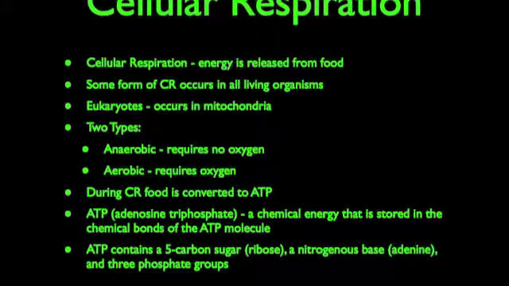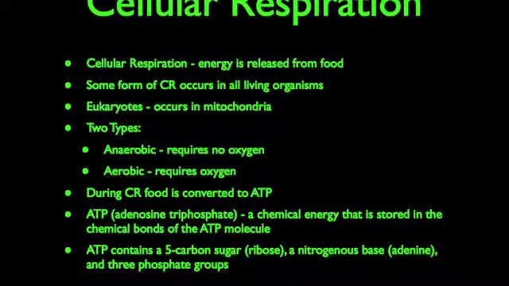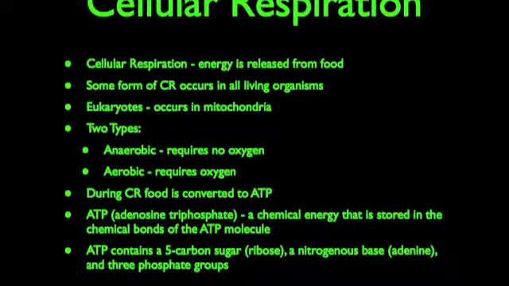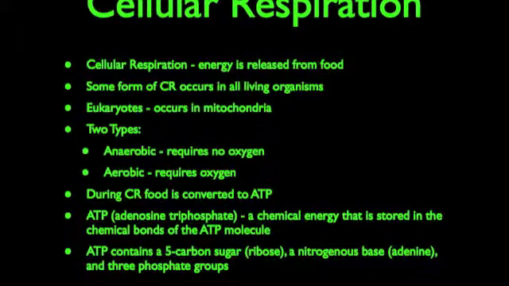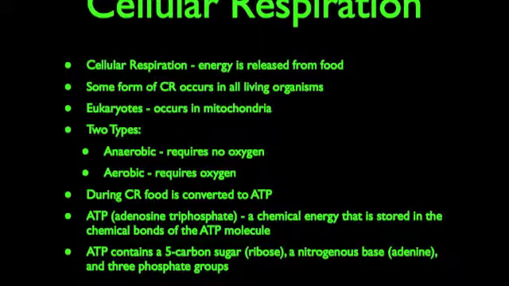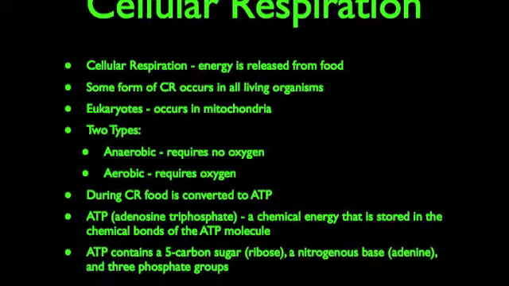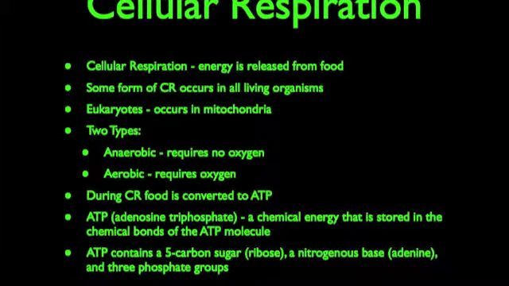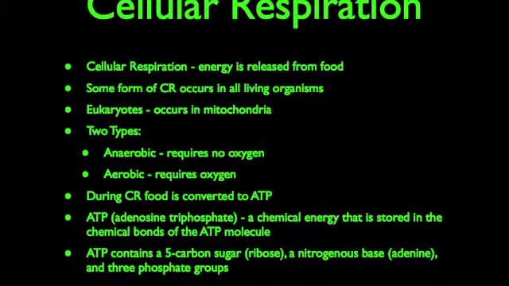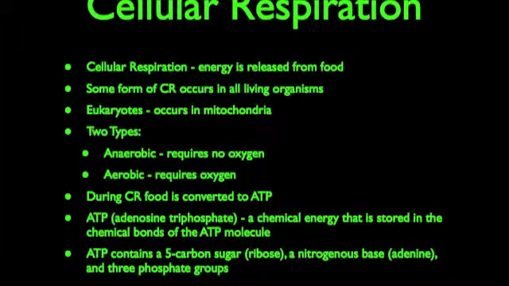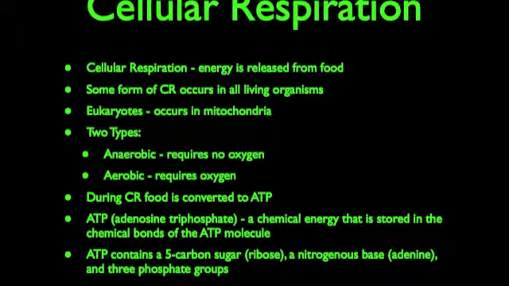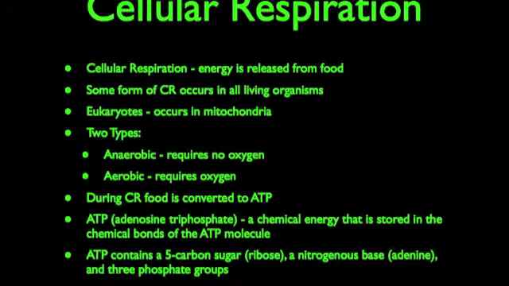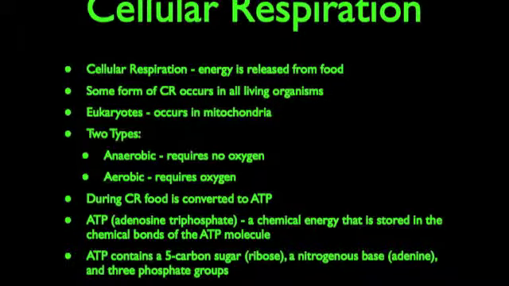Energy is released from food during a process known as cellular respiration. Some form of cellular respiration occurs in all living things. In eukaryotes, most cellular respiration occurs in the mitochondria. There are two types of cellular respiration: anaerobic, which requires no oxygen, and aerobic, which requires oxygen. During cellular respiration, food is converted into ATP. ATP, or adenosine triphosphate, is chemical energy that is stored in the chemical bonds of the ATP molecule.